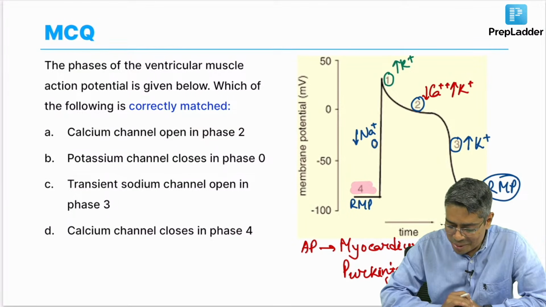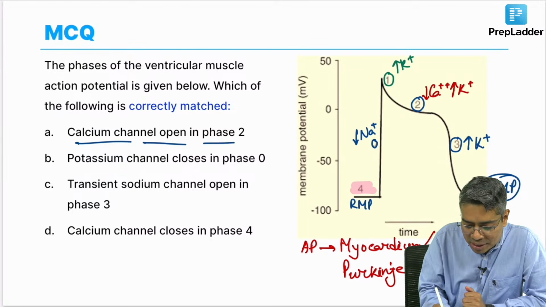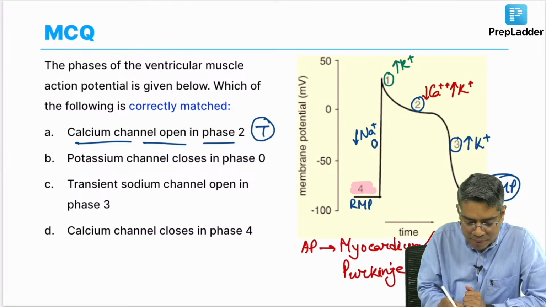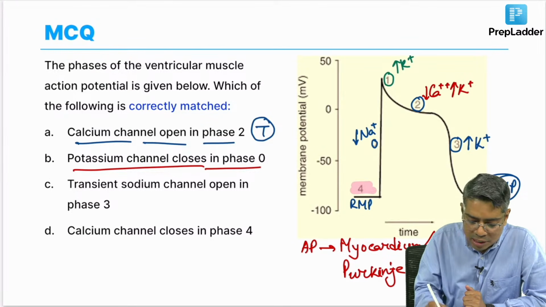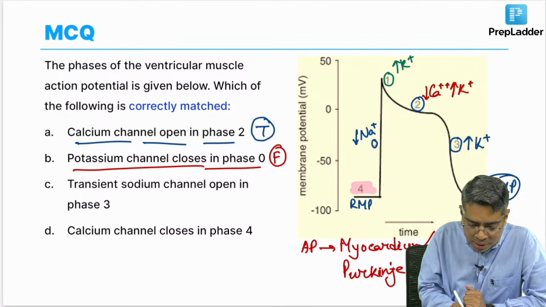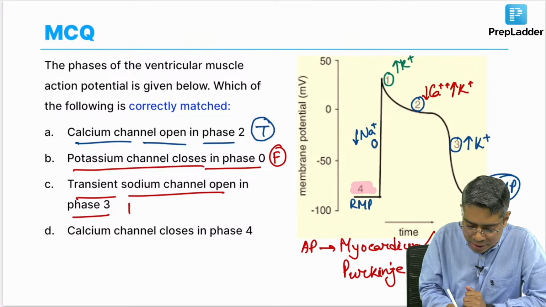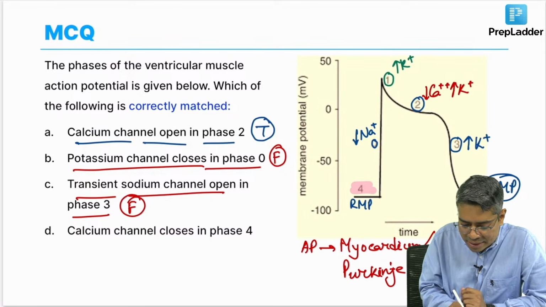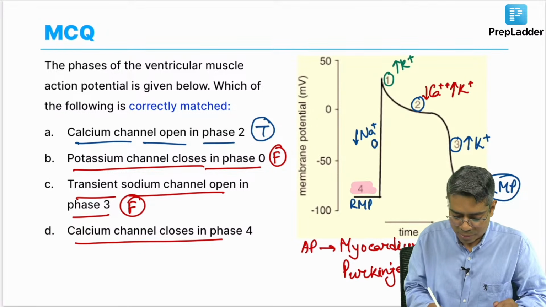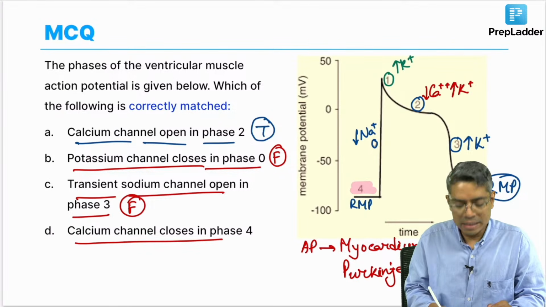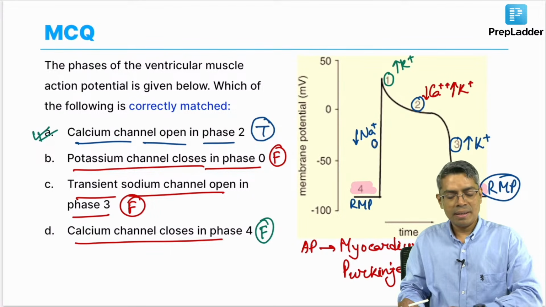Now if you look at the question, option A: calcium channel opens in phase number 2. This is a true statement. Potassium channel closes in phase number 0. Phase number 0 is not related to potassium, so absolutely false. Transient sodium channel opens in phase number 3. Phase number 3 transient sodium channel is never an option. Calcium channel closes in phase number 4. Phase number 4 is the resting membrane potential, which is mainly due to the leak potassium channel, so this is also false. So, only one statement is true, that is option A, and that is our answer.